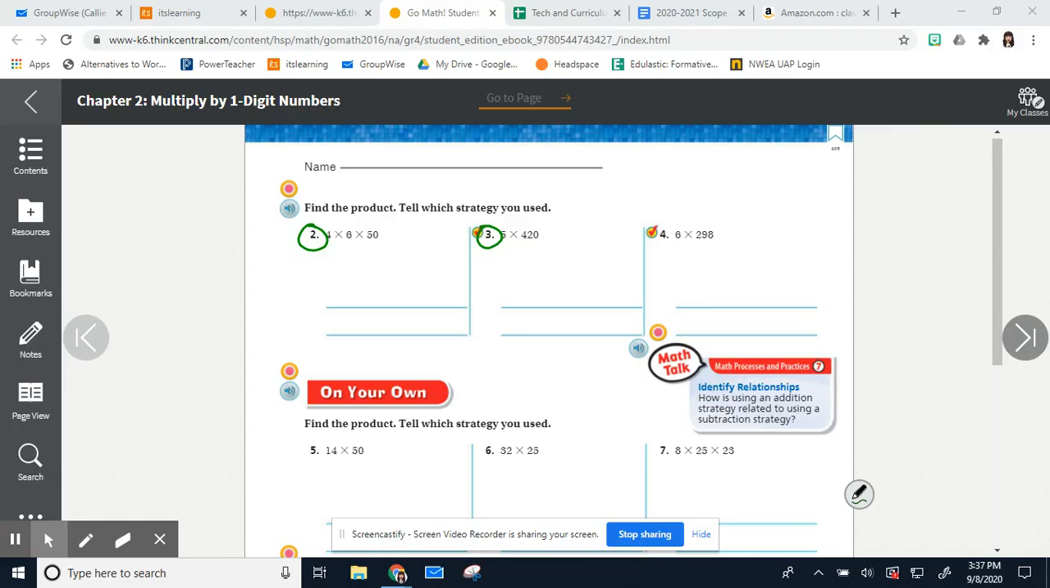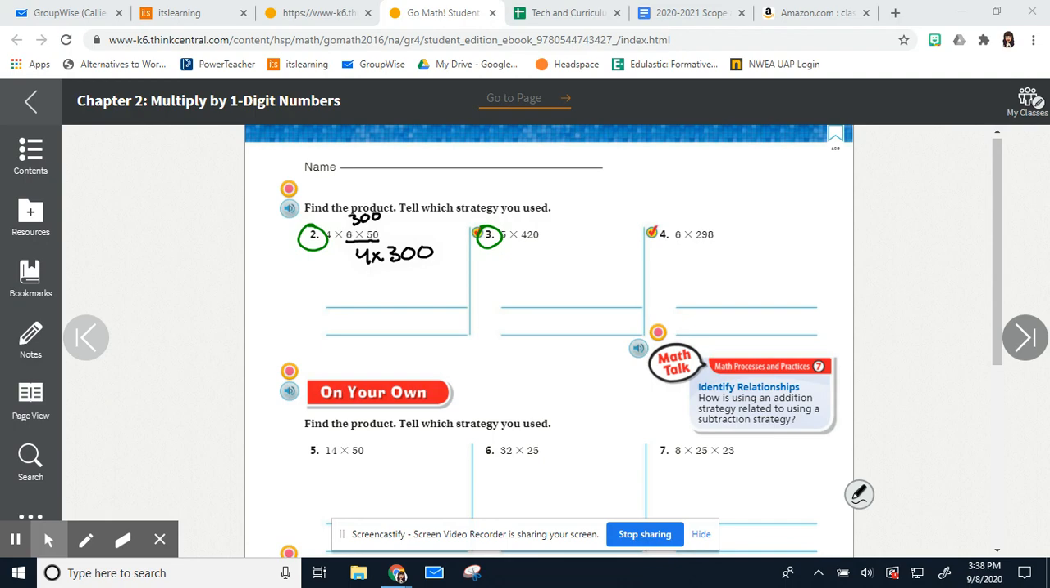So when I'm looking at this one, I see, well, these two are nice and friendly. 6 times 50. I know what 5 times 6 is. It's 30. And then I just add another 0, and it's 300. So then, I'll write 300 right above that. And now all I have to do is 4 times 300.